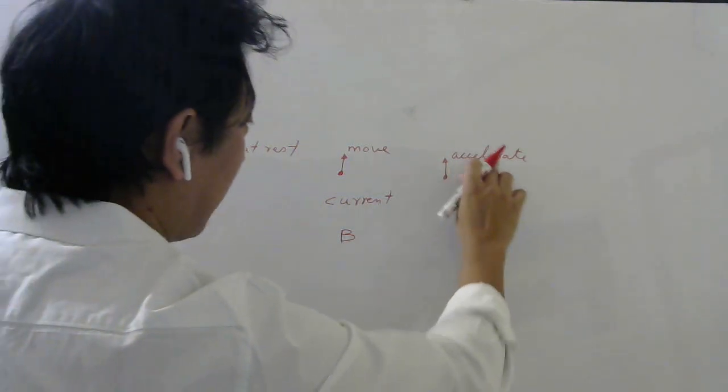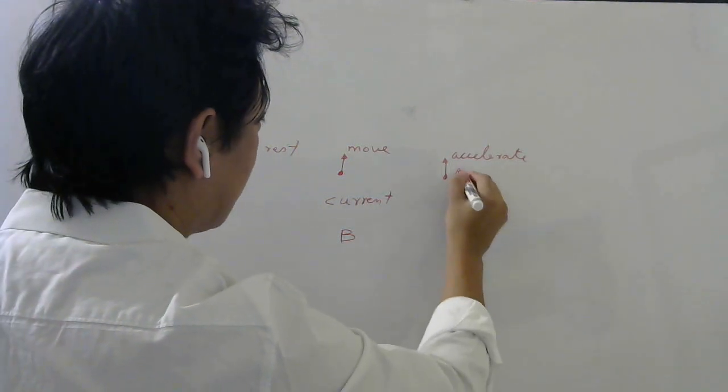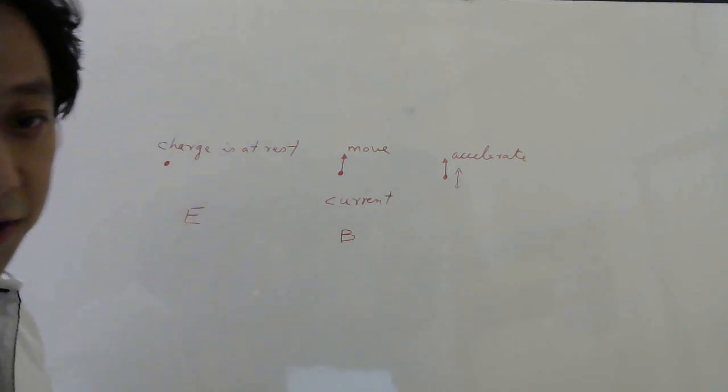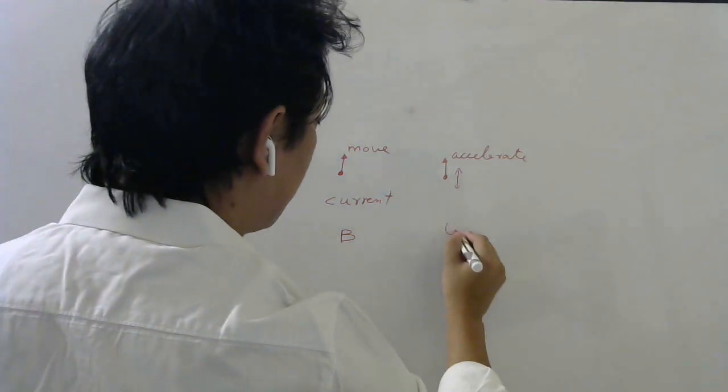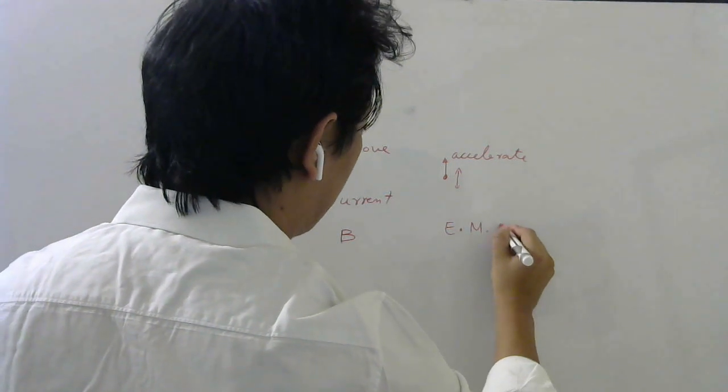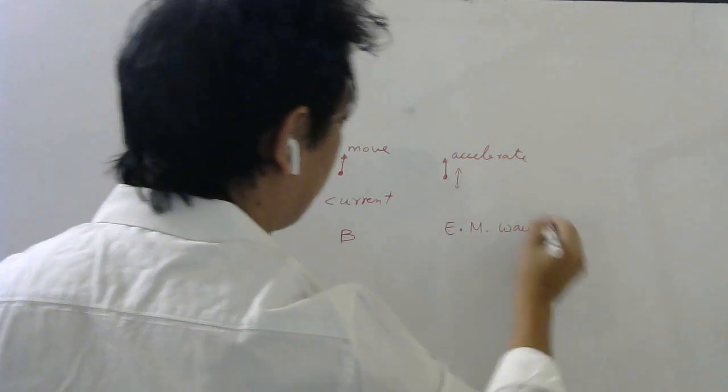If the charge accelerates or oscillates up and down, that is a beautiful example of acceleration, right? Then you get something called an electromagnetic field, which we call electromagnetic waves.